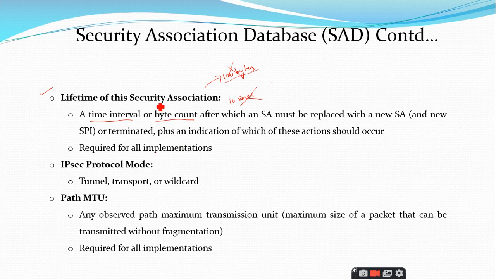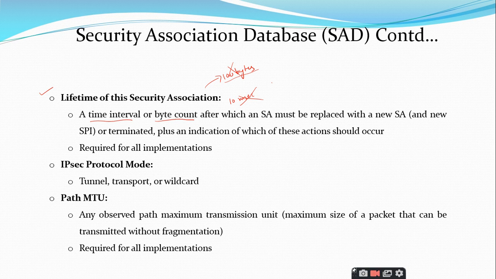This particular lifetime just decides for how much time interval the security association has to be activated, or is going to live, and the second one decides how many bytes it has to transfer. That's it. It won't say how it is going to count the number of bytes or the time interval.